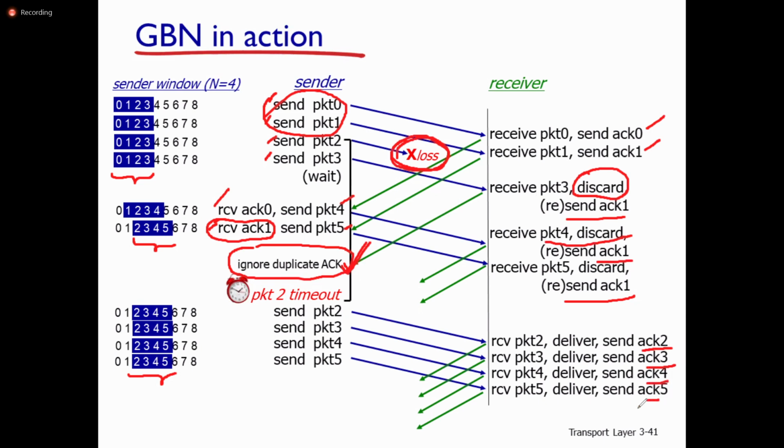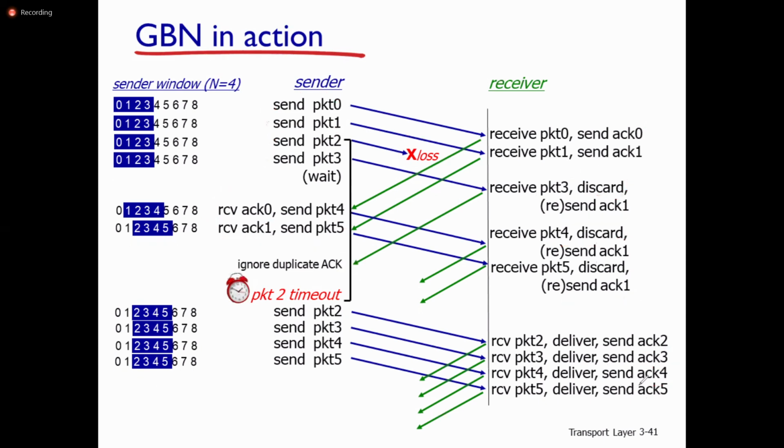So this is the Go-Back-N protocol. Here it is a cumulative acknowledgement and there is no buffer at the receiver side. If the packets are received out of order, it simply discards the packets and resends the acknowledgement for the highest-order successfully received packet, the highest-order sequence number.